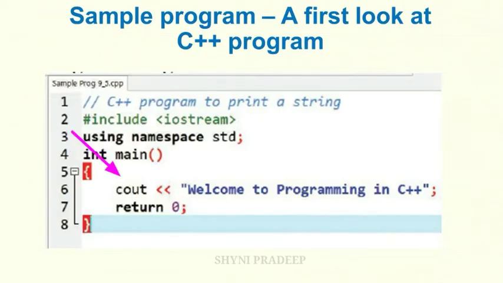Okay. Within the curly braces, statements are given. Okay, executable statements. This is actually called a block of code. Here, cout << "Welcome to programming in C++" means cout simply sends the string "Welcome to programming in C++" to the screen. And the semicolon means every statement is terminated with a semicolon. Okay, you have to write the semicolon here. And return 0 means here return is a keyword which is used to return the value you specified to a function. In this case, it will return 0 to the main function.